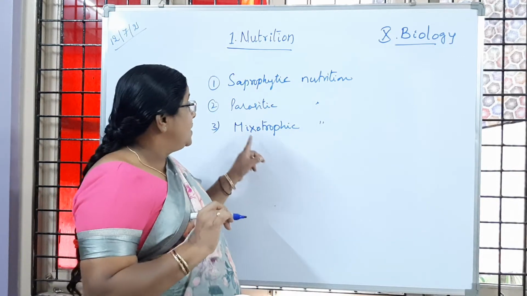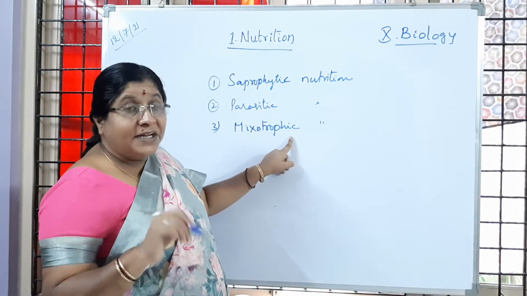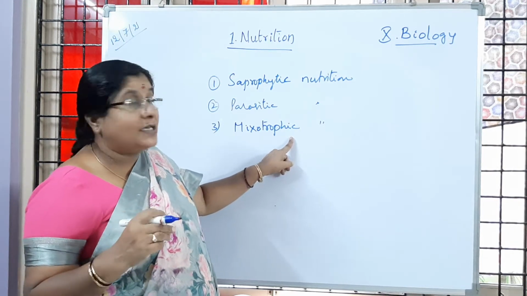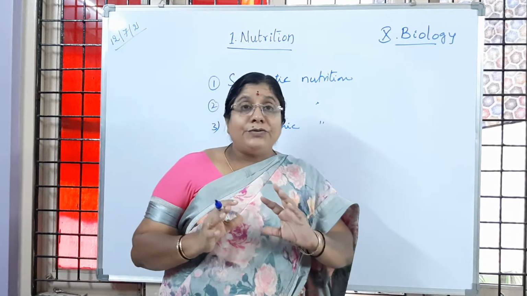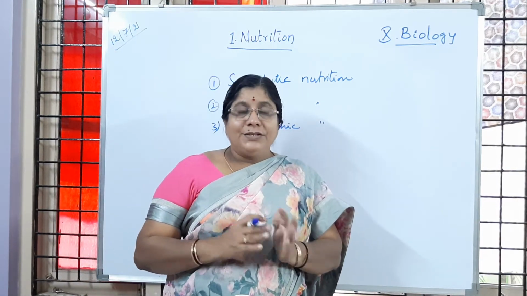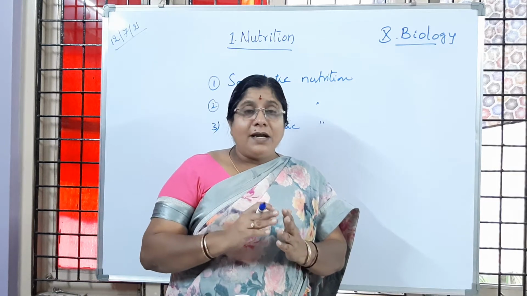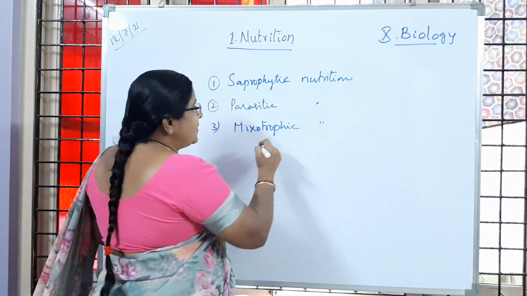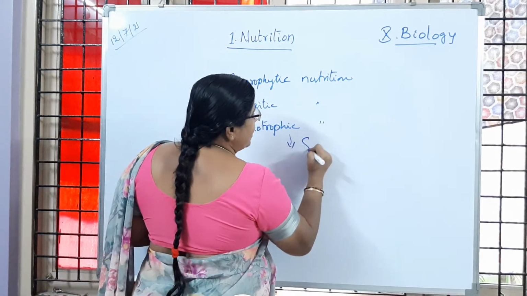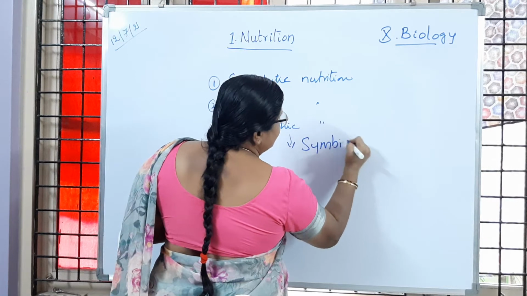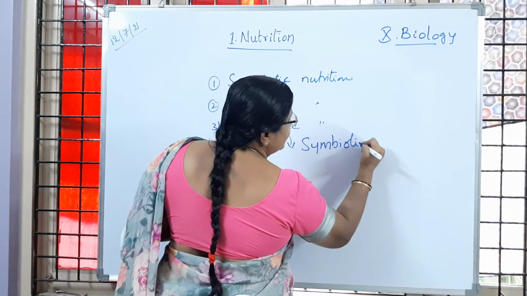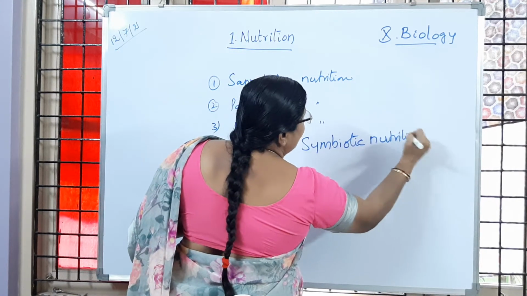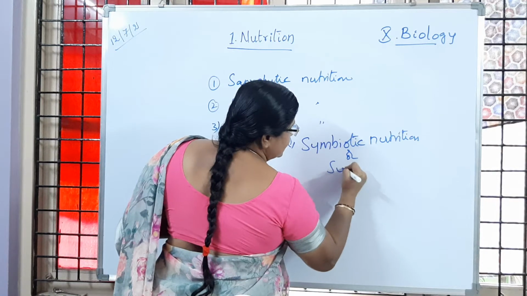Here, mixotrophic nutrition is also a type of heterotrophic nutrition. Here we observe two different organisms where both organisms get benefit from each other. That type of nutrition we call symbiotic nutrition, or simply symbiosis.